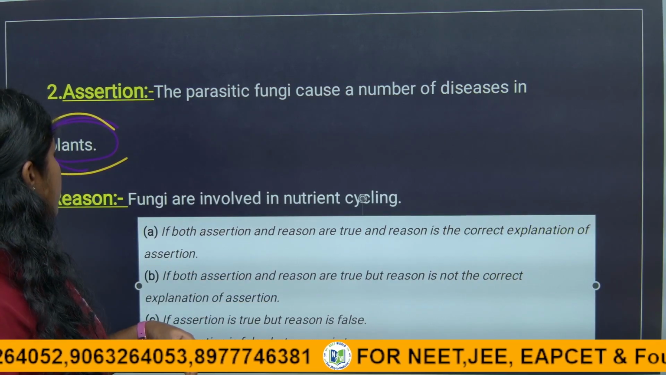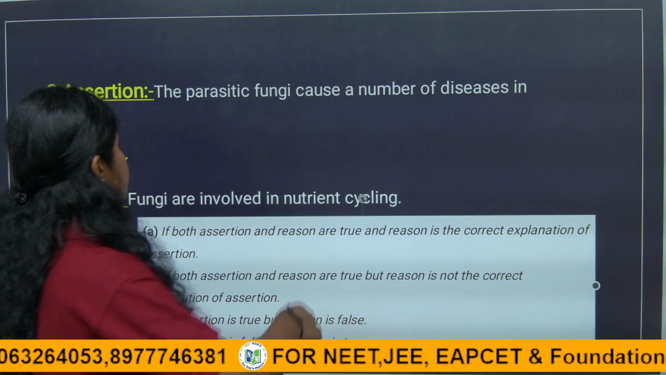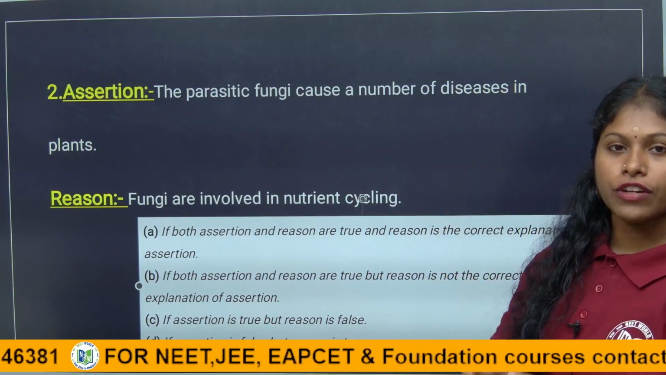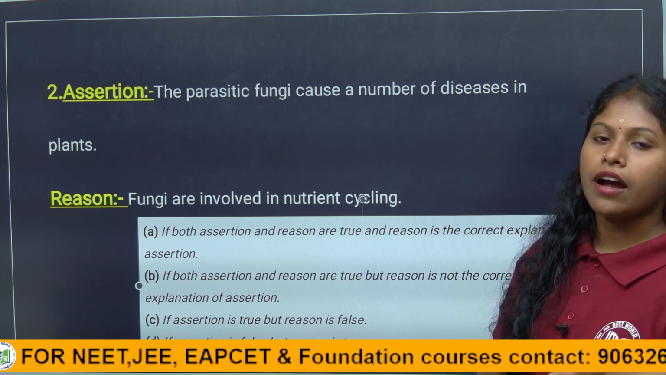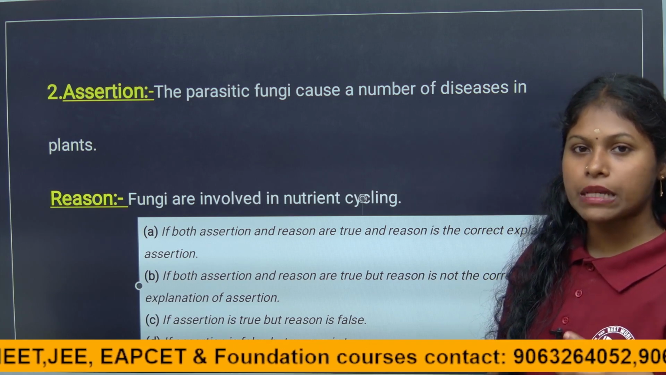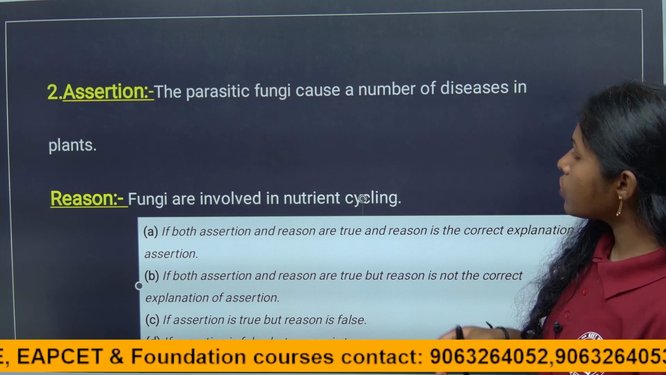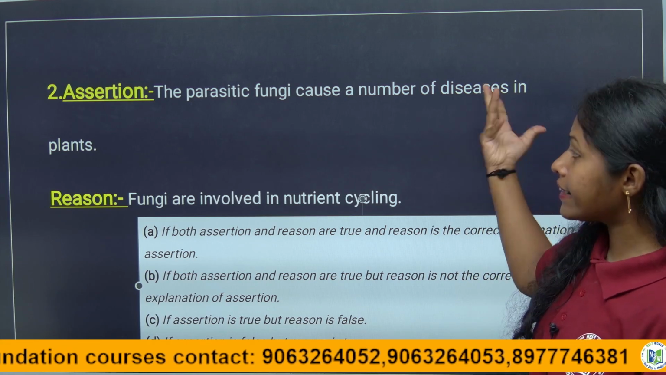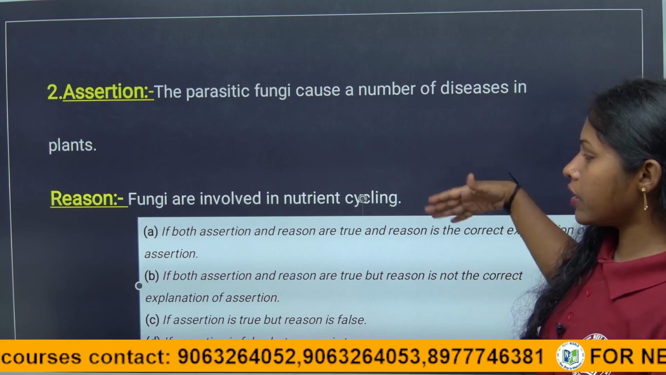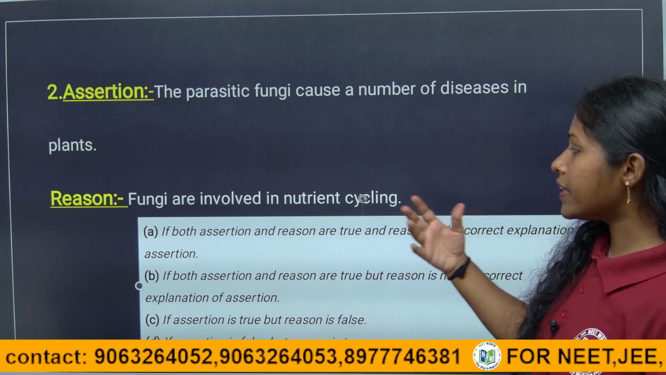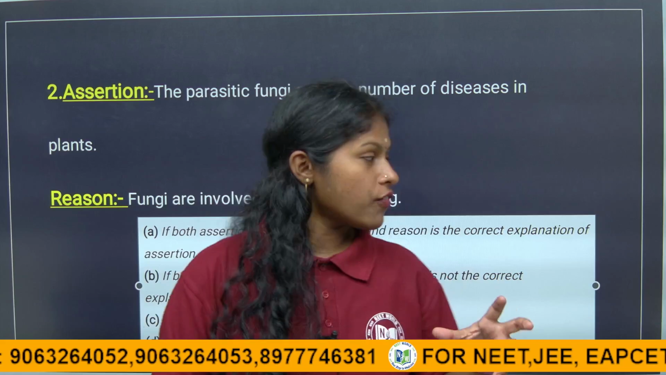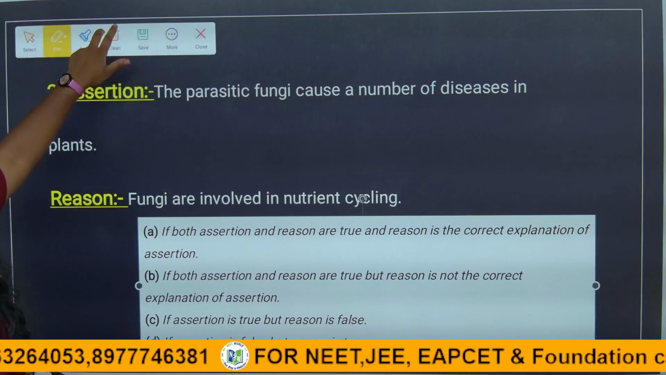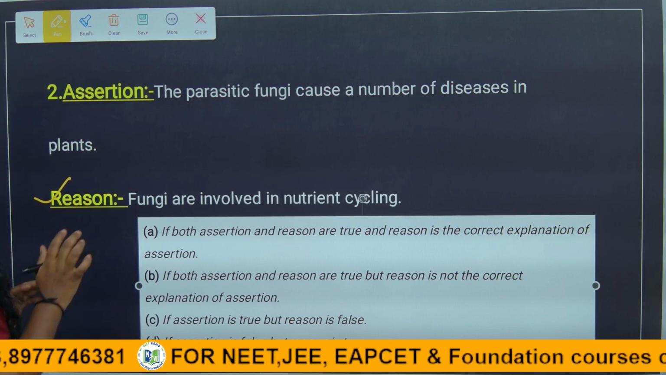The reason is giving that fungi are involved in nutrient cycling also. If it is the case, children, the given assertion about fungal disease in plants means plants are acting as hosts in a parasitic mode of nutrition. But here they are saying fungi are involved in nutrient cycling. They would have to give a plant-related disease reason for it to be apt for the assertion. But here it is not given like that. So the assertion may be correct, but the reason is not the correct explanation of the assertion.